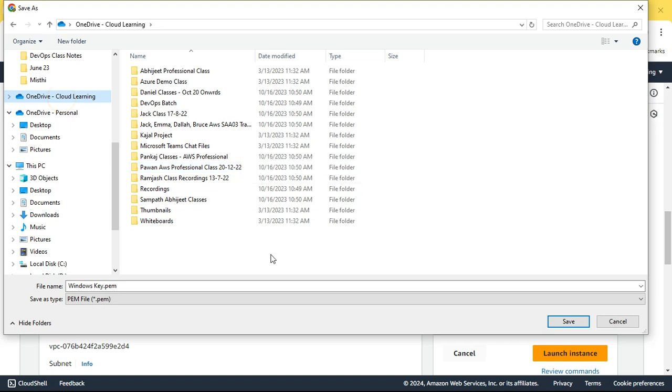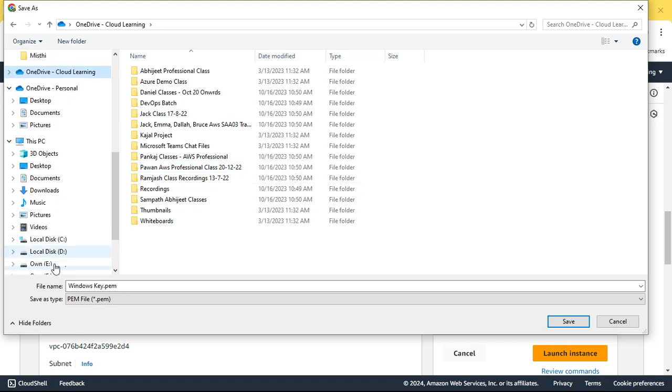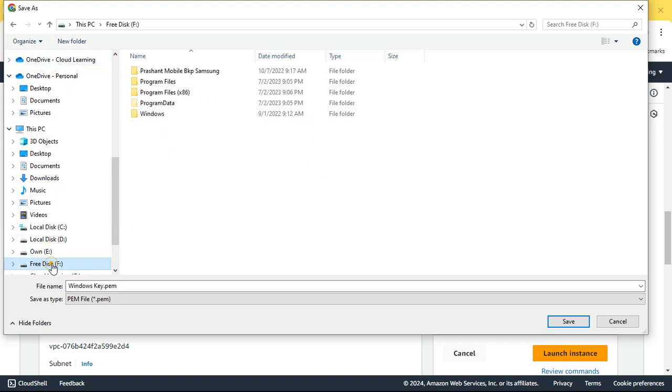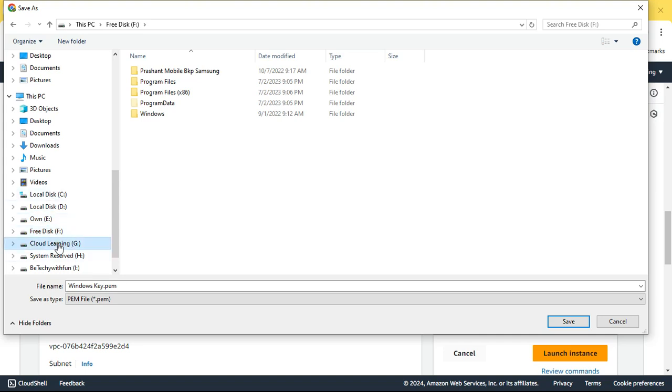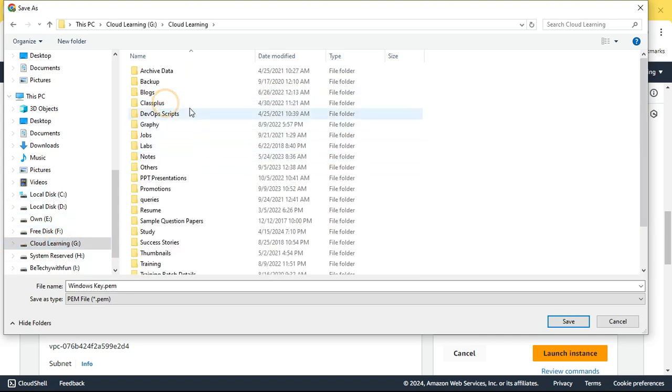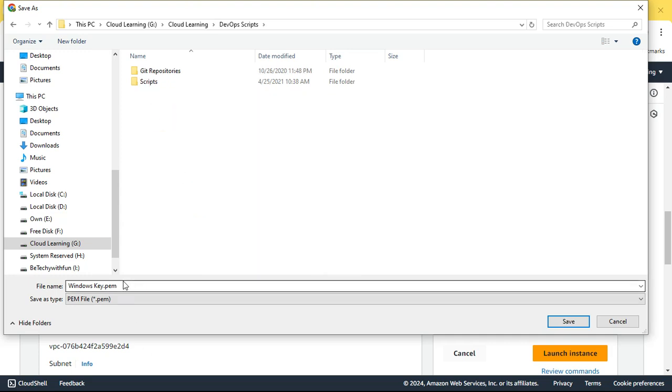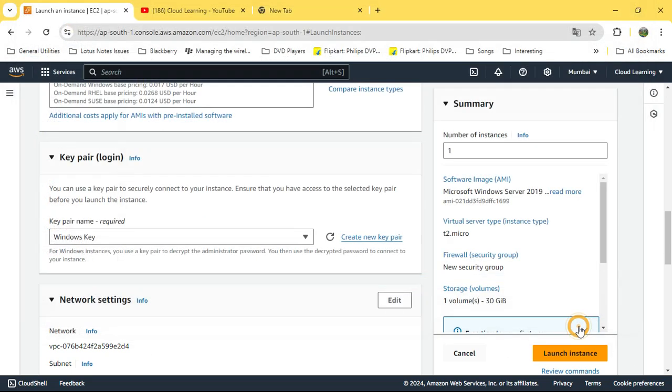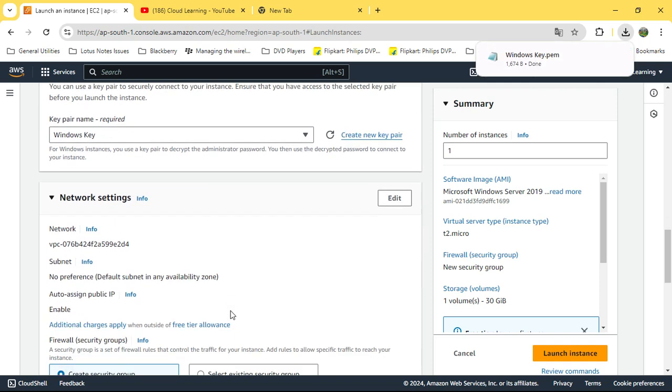So say I put it as cloud learning DevOps. Okay, and I save the key. Good. You can download it, it got saved.